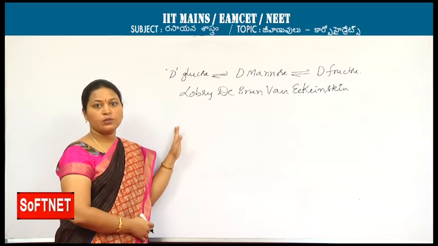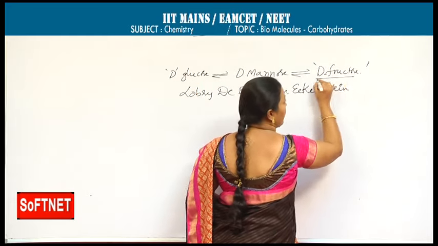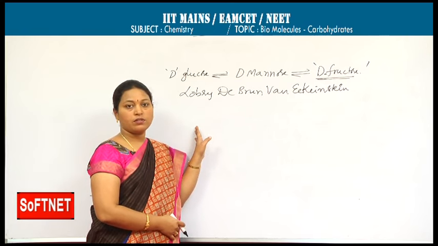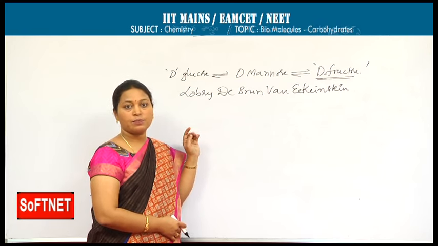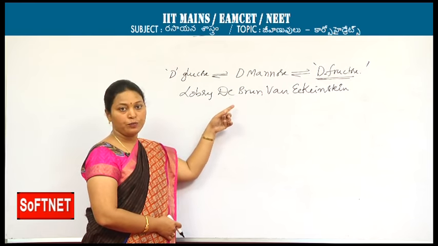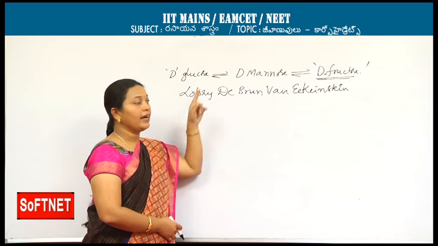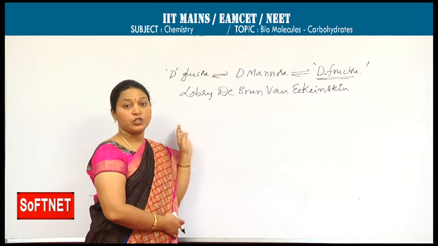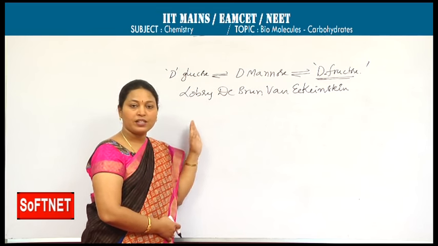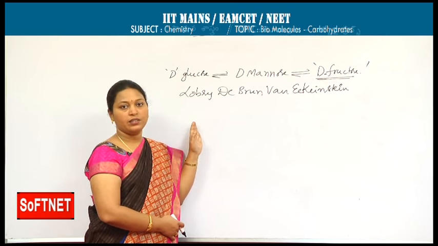Because of this reason only, fructose is behaving as a reducing sugar. It is one of the most important points. Fructose, though it contains ketone as the principal functional group, when it reacts with dilute base, isomerizes either to mannose or to glucose, and it shows reducing ability with Tollens and Fehling's solution. Because of this isomerization only, fructose is behaving as a reducing sugar.